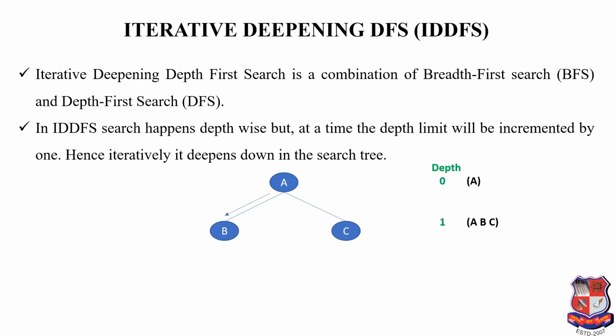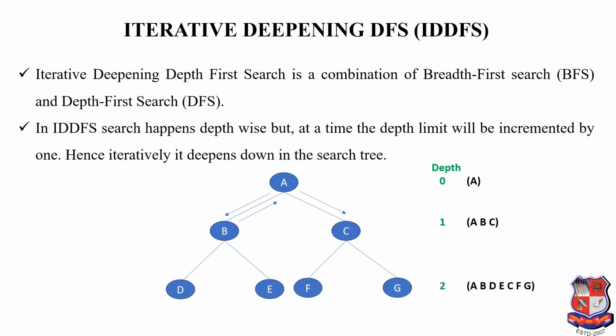First A, then B, and then C. If the goal node is not found, then IDDFS repeats the same step. Now it increments the depth limit by 1 once again by following BFS. Now the search will happen in DFS manner.